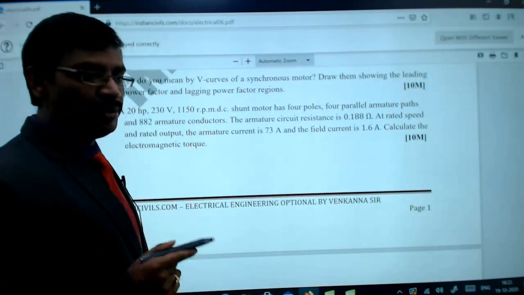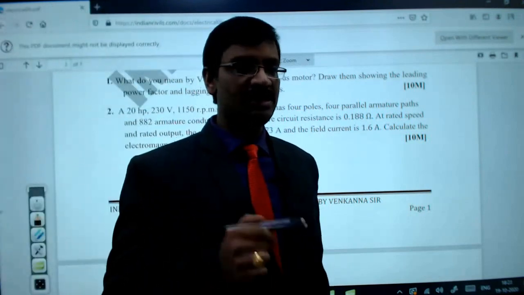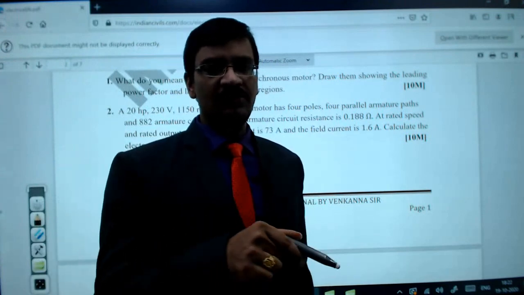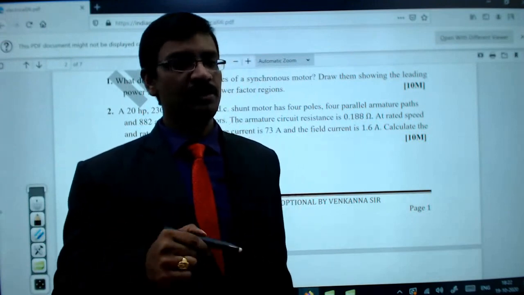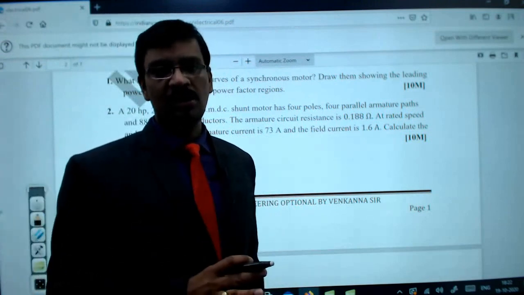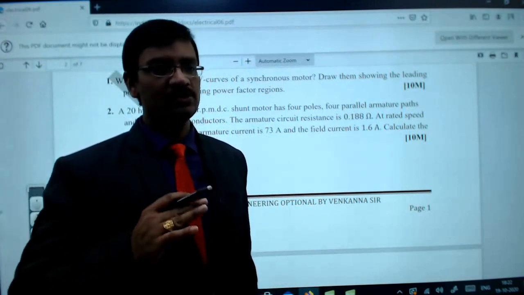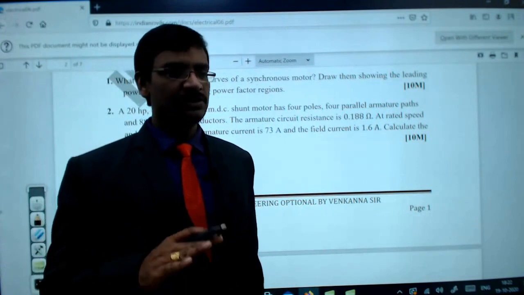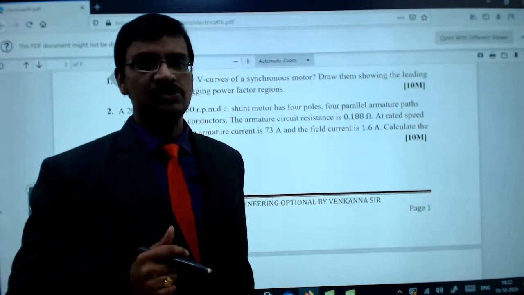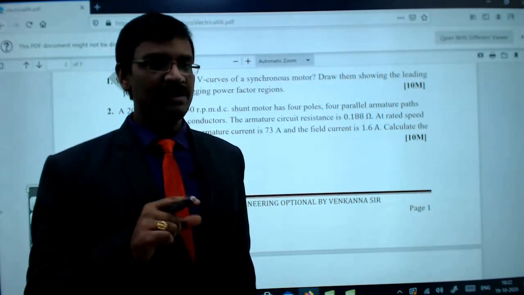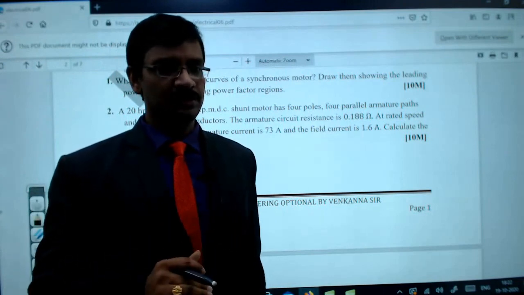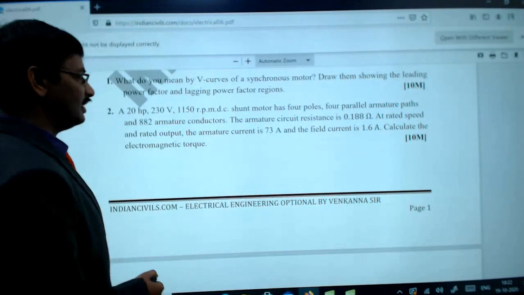DC machines are far easier than the AC machines. Being easier, all the variations, all the models, are going to be touched as part of the DC machines. That is a simple and small topic, so you give it higher priority, so that without any confusion you will be able to solve all the problems in DC machines. In AC machines you are going to get some confusion, but in DC machines you won't get any confusion, because it is solved just like circuit analysis, right? So that's why you should focus more on the DC machine.